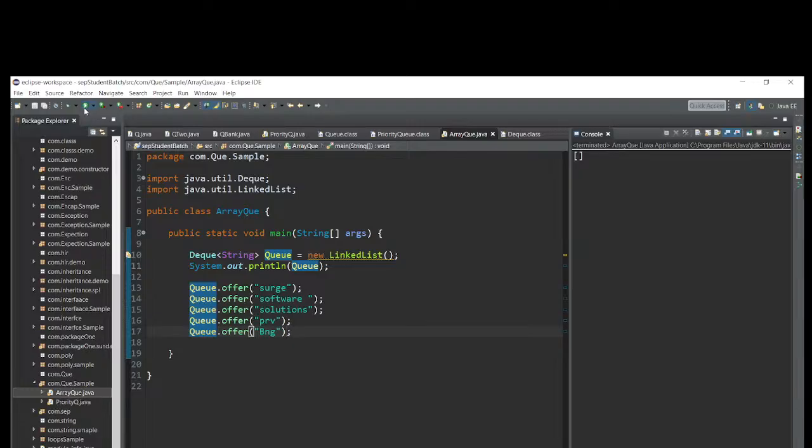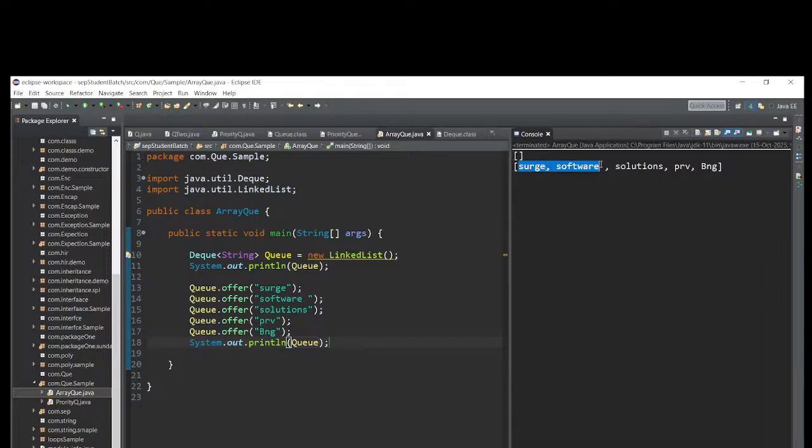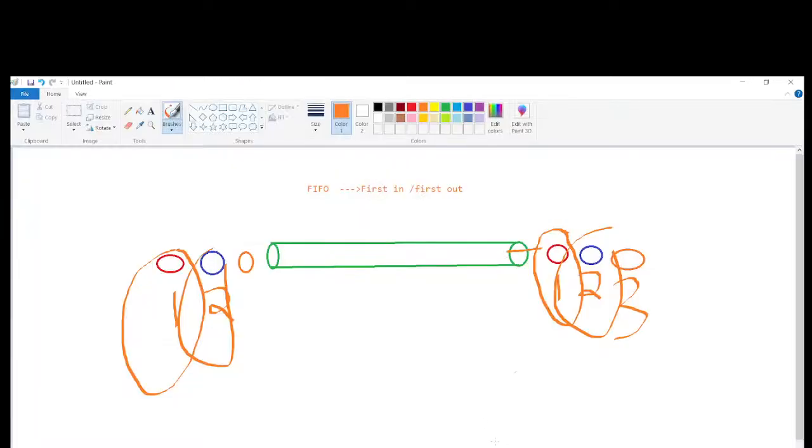Now if you run this one, okay, I have to take this one, right? Sysout. Let me take Q. Now let me run this one. After adding elements in the array, the elements are added, right? Search, software solution, private limited. Now we know how it will add.